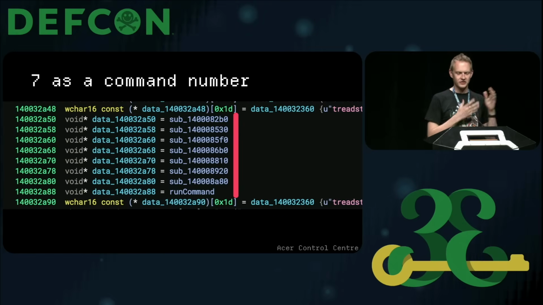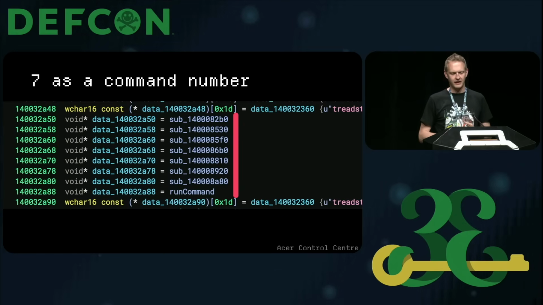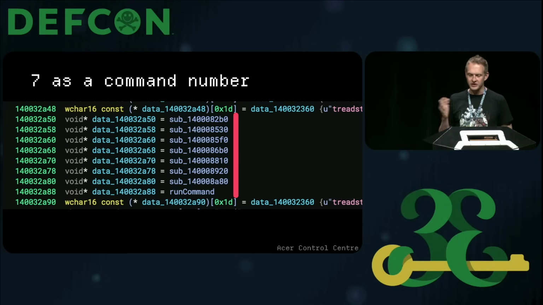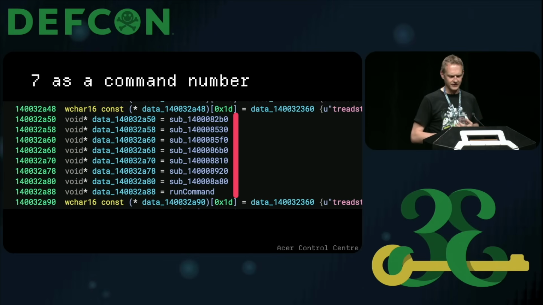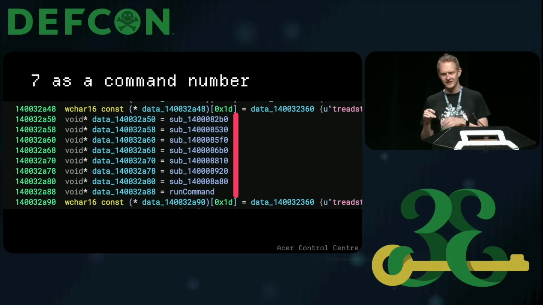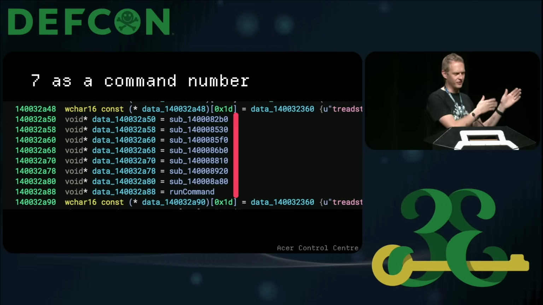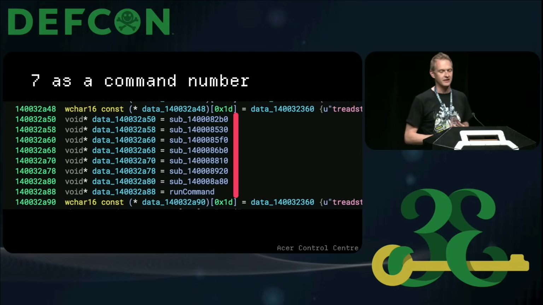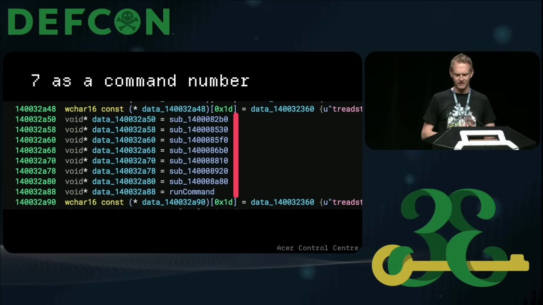Continuing looking at the server side elevated binary, eventually you find the other commands that exist there. I had this weird pointer matching thing to invoke them, but regardless, they'll look something like this. None of the functions that I could see in the Acer Control Center client would invoke any of these other functions. So I was left at a place where I needed to manually build my client, invoke command 6543, and get a sense of what the arguments would look like and how they would get invoked.